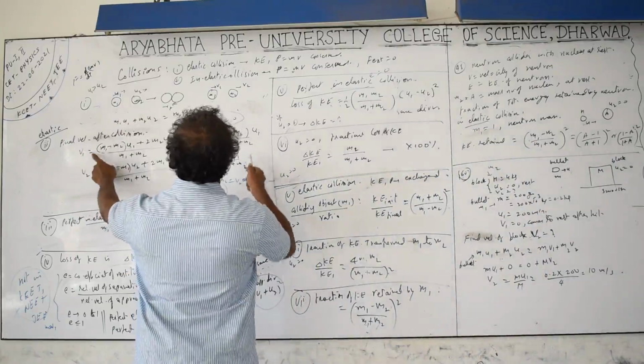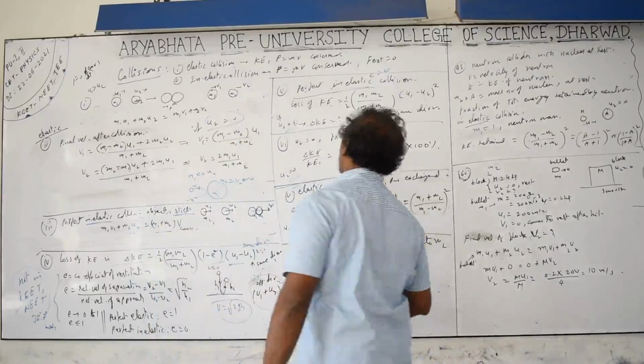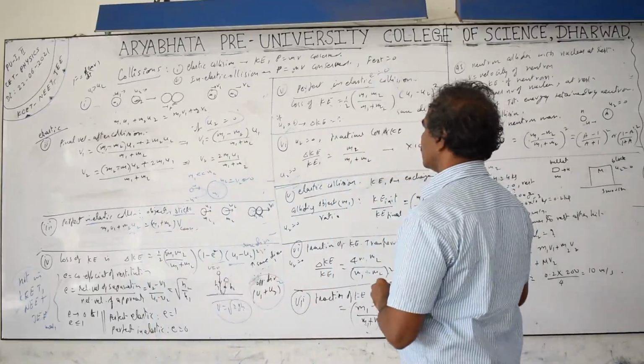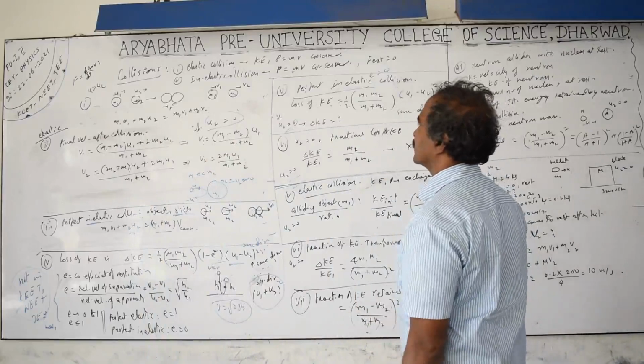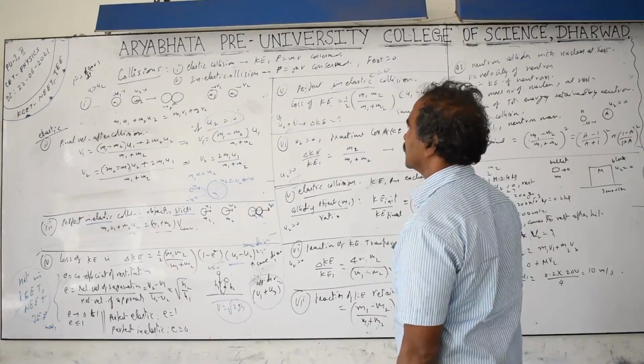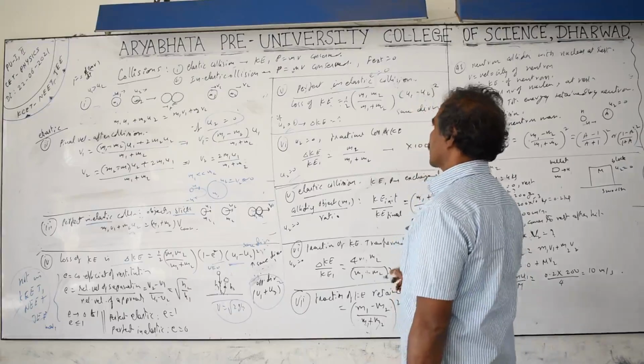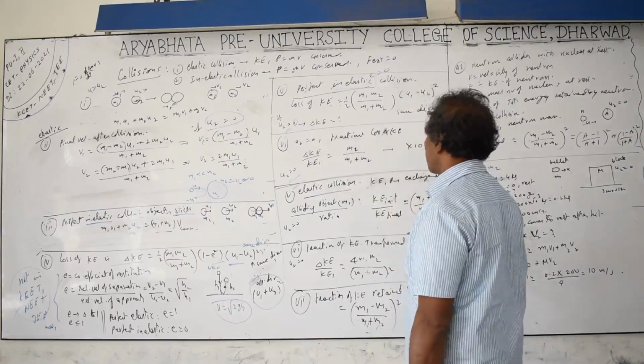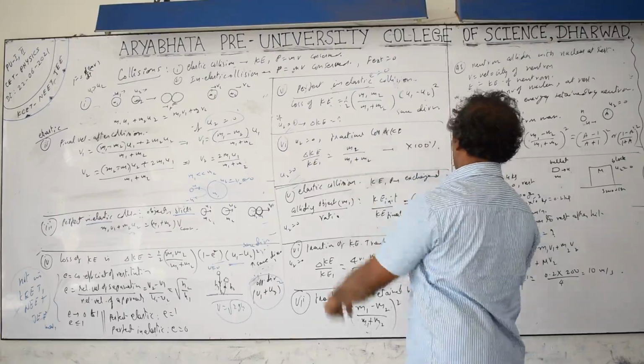You will get the relation initial by final, as (m1 plus m2) by (m1 minus m2), whole square.